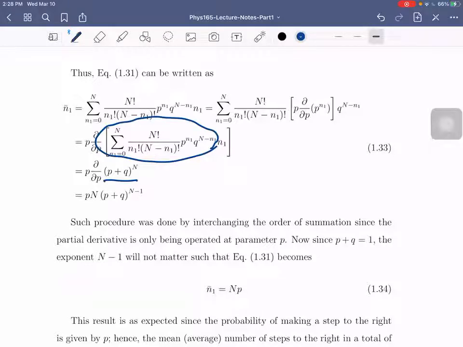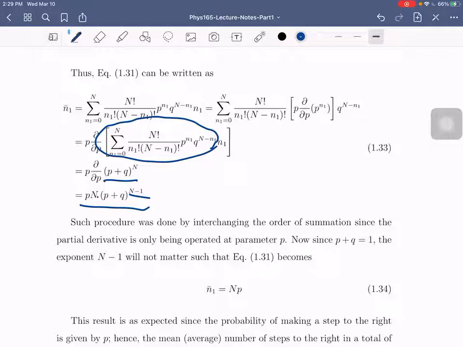So, pag diniderivative mo yan, mangyayari dyan is, magkakaroon ka ng N times multiply mo lang siya ng P plus Q, then bawasan mo lang ng 1. So, ito yung average.